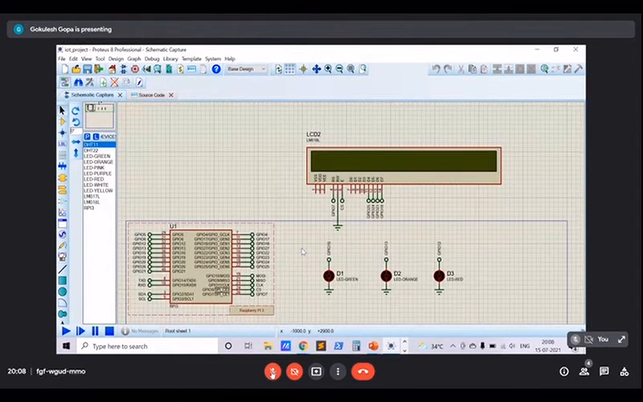So now I will run the simulation. And as you can see, the requested city was Delhi. The current temperature is being shown, humidity, and the red LED is glowing. It means that the air quality is extremely poor, and that long exposure to such air can be very harmful.